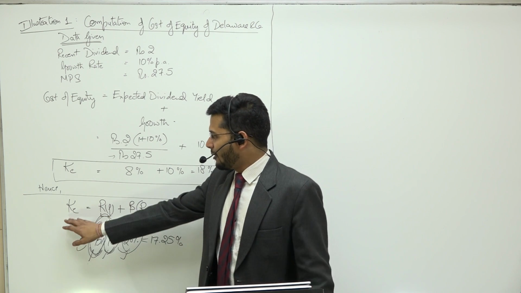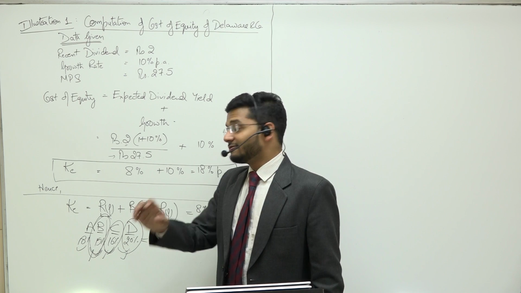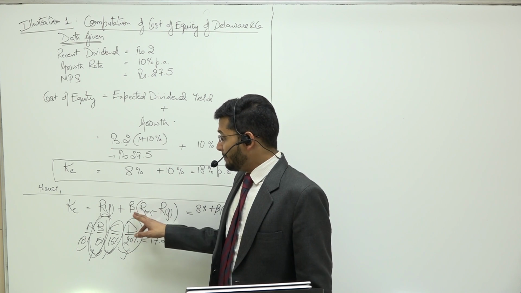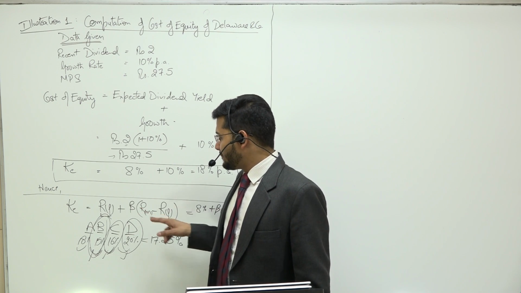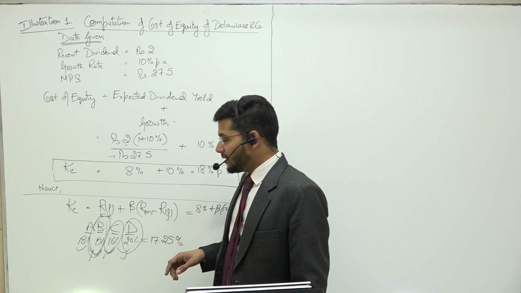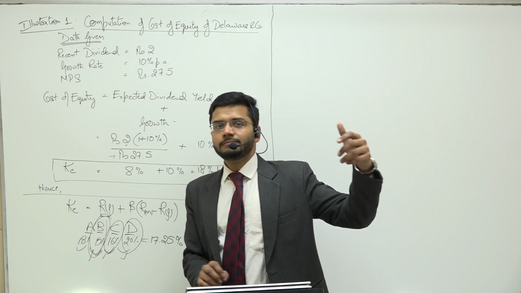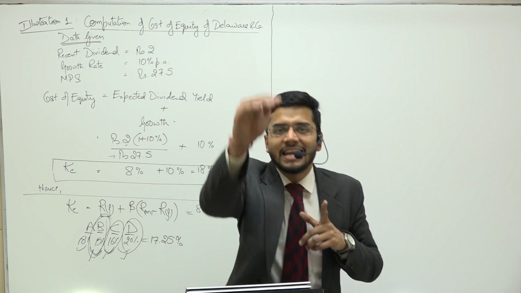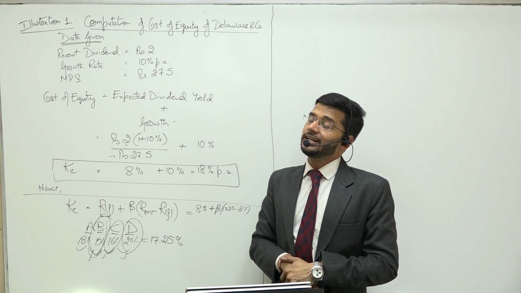So the formula for CAPM is Ke equals risk-free rate of return plus beta. Beta is the risk factor, which is multiplied by the market risk premium, that is, market return minus risk-free rate of return. I'll tell you in advance, if you are investing in B, your beta will be less than 1, so that you do not get 17.25% in entirety.